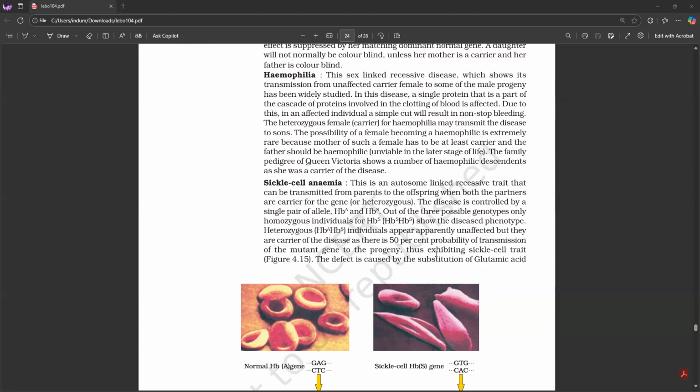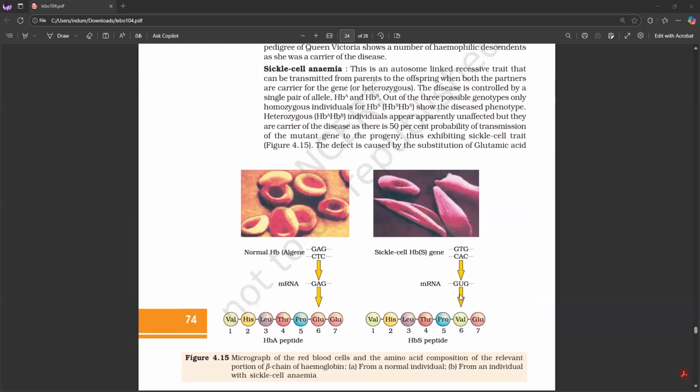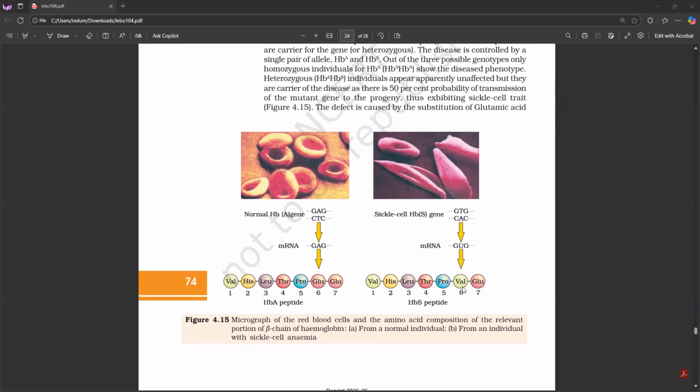Sickle cell anemia. This is an autosome-linked recessive trait that can be transmitted from parents to the offspring when both the partners are carriers for the gene. The disease is controlled by a single pair of alleles, HBA and HBS. Out of the three possible genotypes, only individuals homozygous for HBS show the diseased phenotype. Heterozygous individuals appear apparently unaffected and they are carriers of the disease, as there is 50% probability of transmission of the mutant gene to the progeny, thus exhibiting sickle cell trait.